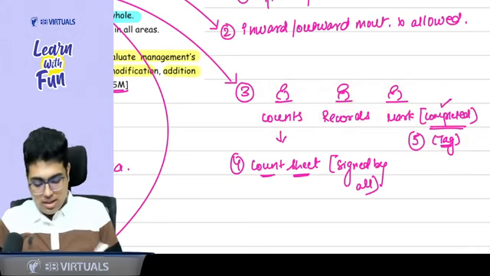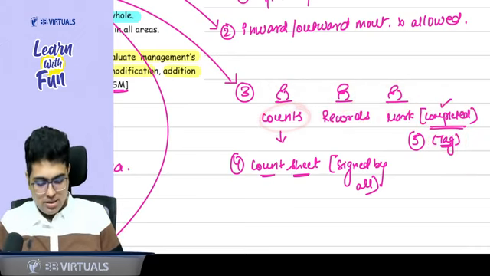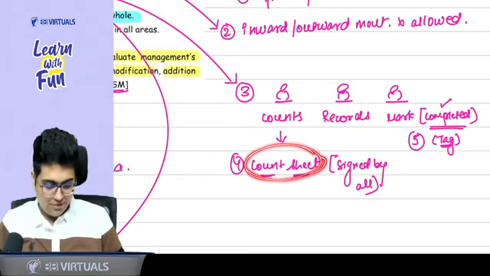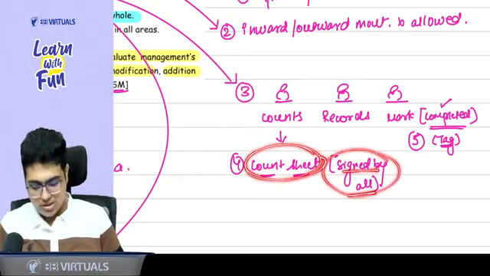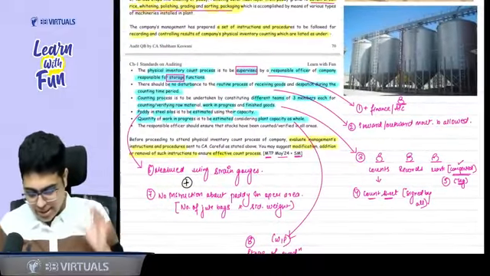Then similarly, the one who is counting, he should prepare a proper count sheet which should be signed by all the people. So these are the 4 points you can add here.